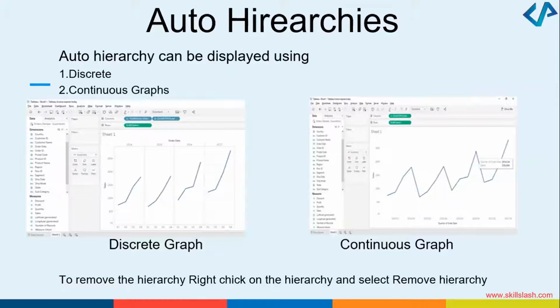Anytime, whatever graph you have created, if you want to remove it, you can just right click on a particular segment. As you right click, there will be some options which will appear, and all you need to do is just say remove hierarchy. Okay, can we all quickly try this once? You can take the information as year and sum. Year in the columns, and in the rows you can take the sum, right? And then just look at the graph, right click on the graph, and it should bring up the option to remove. Okay, let's quickly try this and let me know in the chat if it is done.